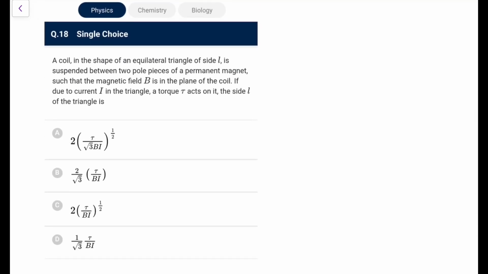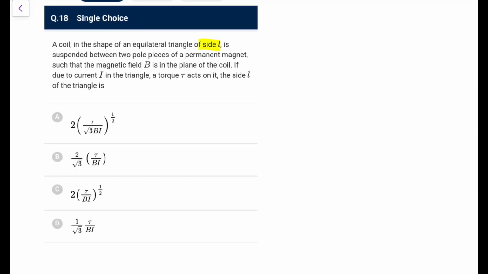Next, a coil in the shape of an equilateral triangle of side L is suspended between two pole pieces of a permanent magnet such that the field is in the plane of the coil. That means torque is maximum. If due to the current the torque is tau, then the side L of the triangle is. Because it is in the plane, the angle is 90 degrees, so tau would be equal to mu B. Mu is NIA, that is I into A, where root 3 L square by 4 is the area of the equilateral triangle, you all remember.